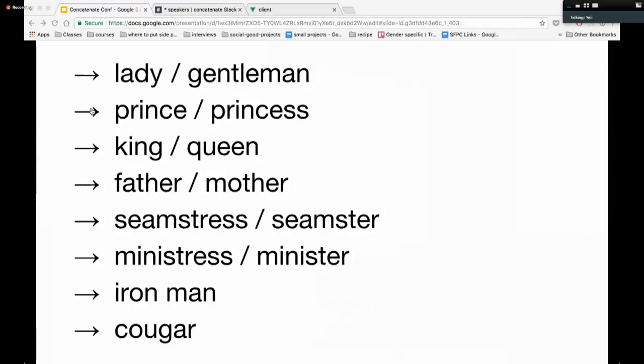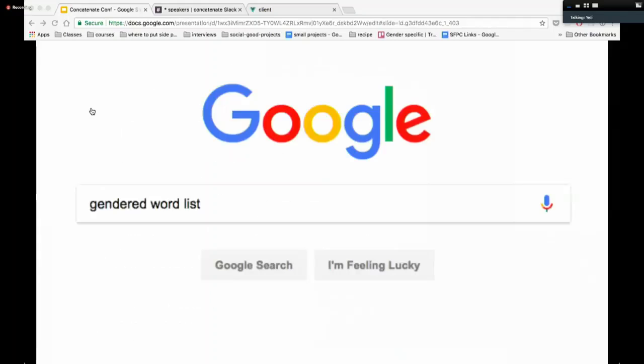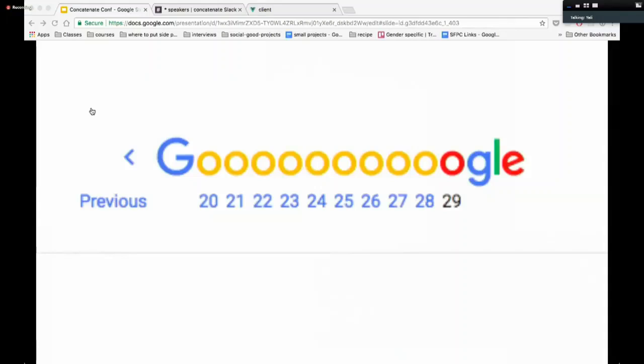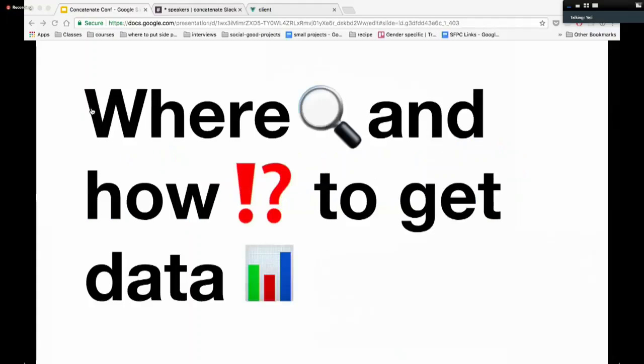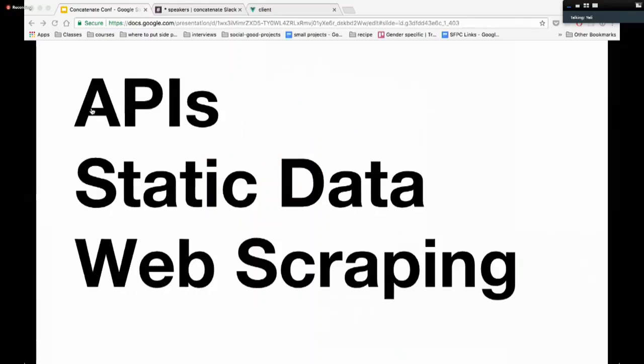So the first thing I did, I started, okay, where can I find this data, right? I looked on Google for days and days until I realized that the data set did not exist and I would have to make one myself. So the first question I had to ask was, where and how do I get this data? Getting data is usually one of three ways: either APIs, static data, or web scraping.